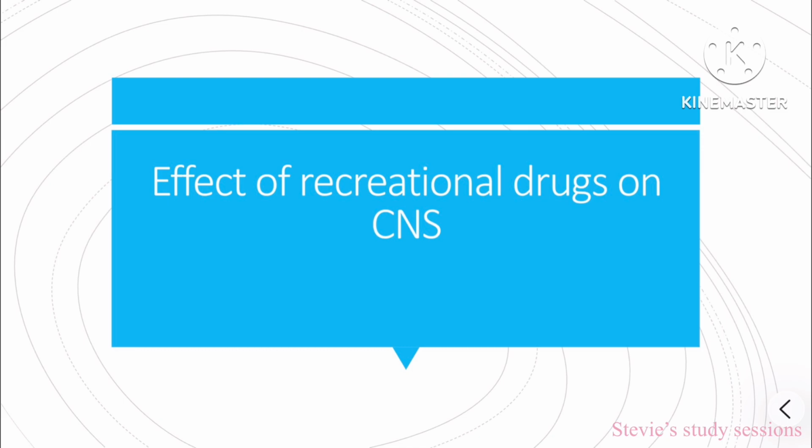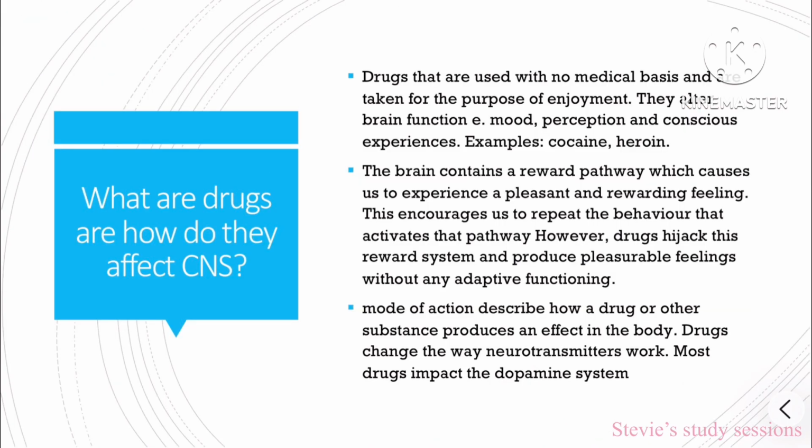So you need to know how recreational drugs affect the central nervous system. This typically comes up as a shorter answer question, however I have seen it as an 8 marker. So recreational drugs are drugs taken with no medical basis and are taken for enjoyment. They also alter brain function, for example mood, perception and consciousness. Examples of recreational drugs are cocaine or heroin.